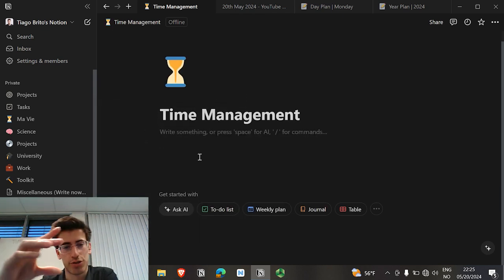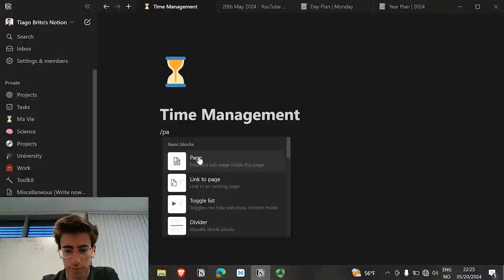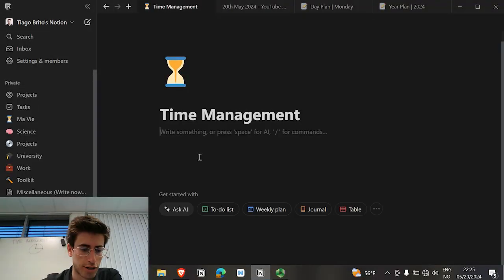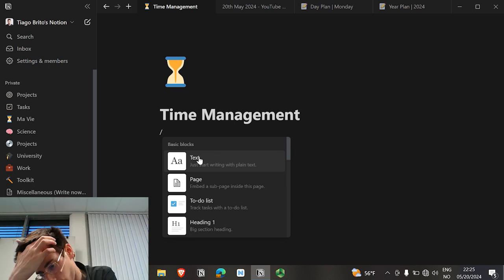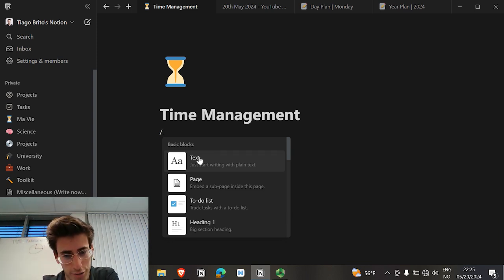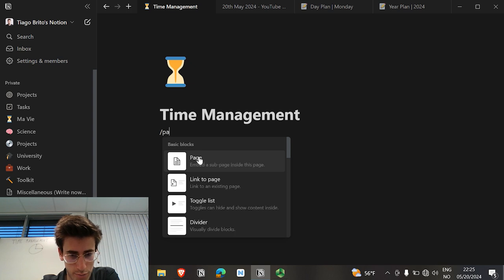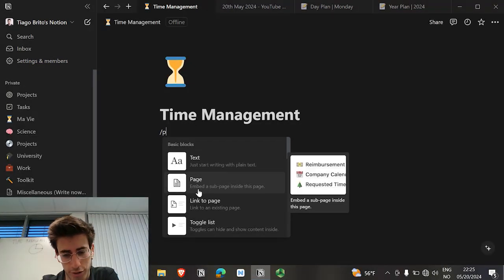Now the next thing that we need to do is create another page inside the time management system. We just click on the / shift and 7, or depending on the key that has the / icon. Then you can write page and then enter, or you can just select here and click on it.